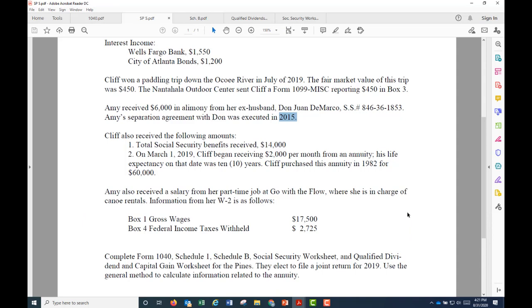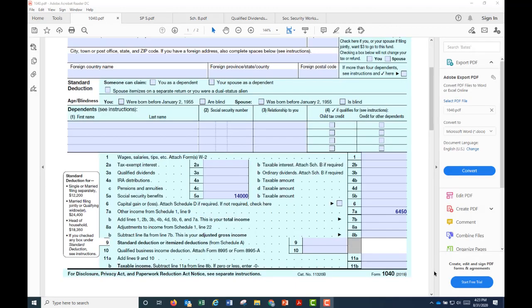Another type of income. On March 1st, Cliff began receiving $2,000 per month from an annuity. His life expectancy on that date was 10 years, and Cliff purchased this annuity in 1982 for $60,000. So he received $2,000 per month as income. Is this taxable? It will be taxable. Line 4C is for pensions and annuities.